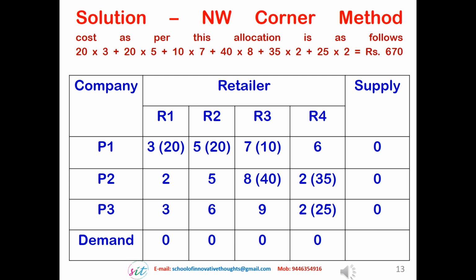And the demand of retailer R4 is met from sources P2 and P3. 35 units are allocated from source P2 and 25 units from source P3. In this way, all the demands are met from the available sources. However, this is not the maximum optimization. This is only a methodology known as the northwest corner method. There are other methodologies which are more optimal than the northwest corner method. This is generally adopted and is a very simple methodology. Other methodologies like the least cost method, etc., are more optimal.